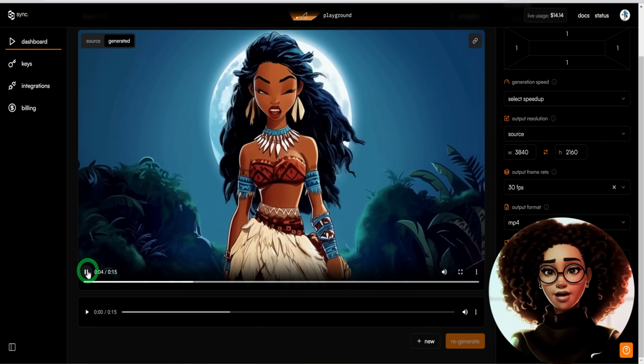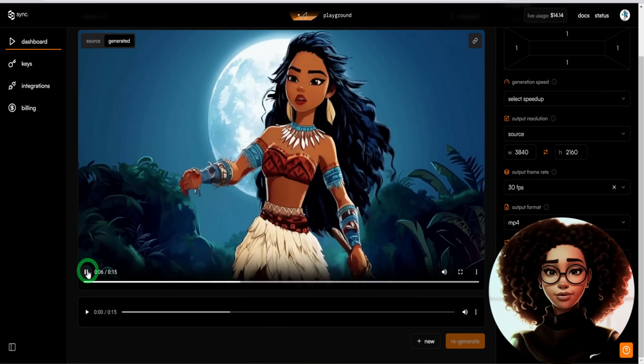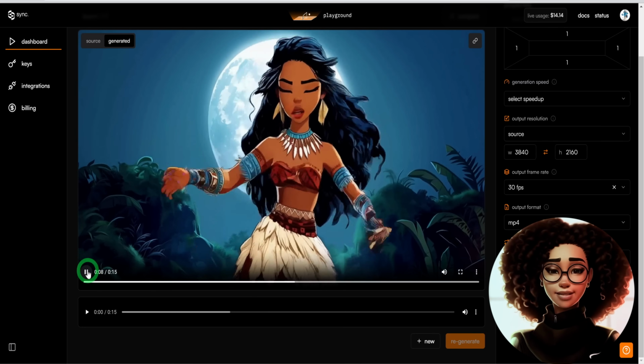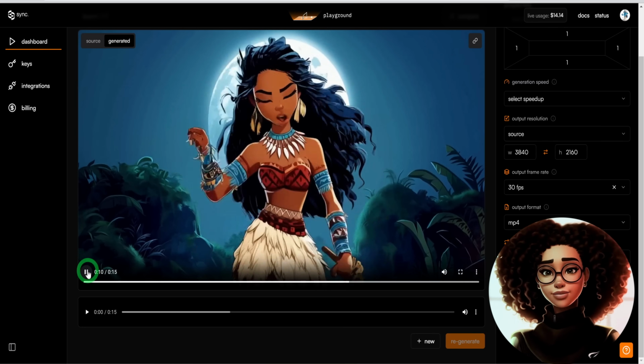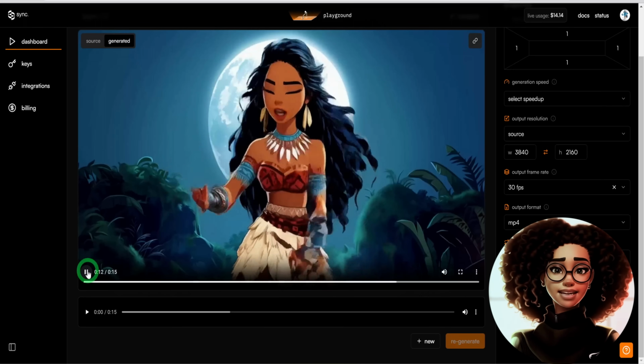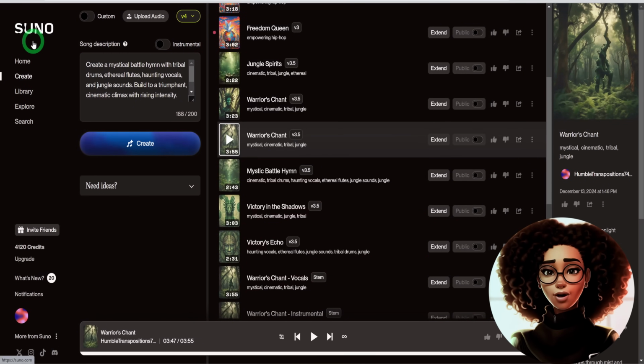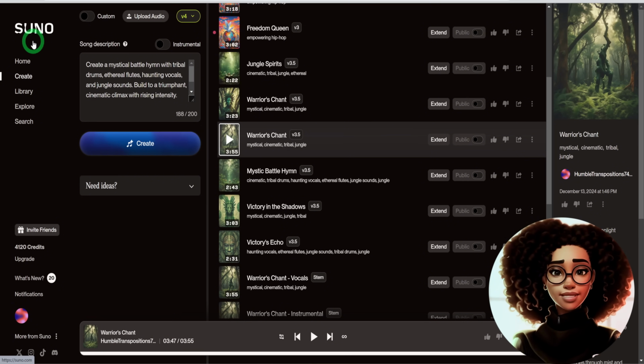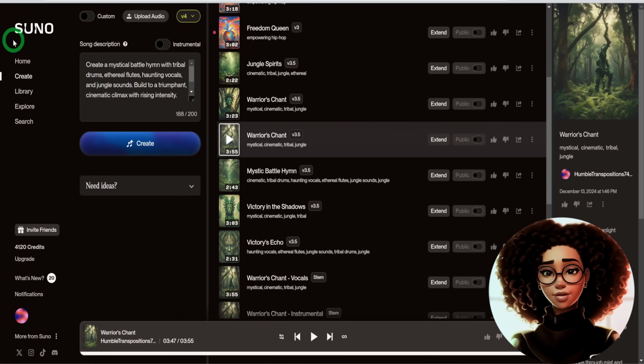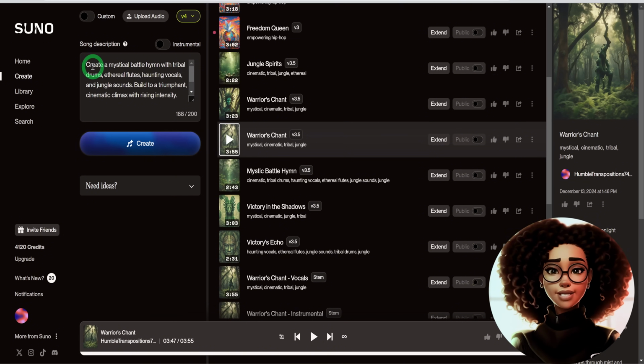Now I will be showing how I generated the music playing in the background and also the one the character was singing. The AI tool I used excites me. It is called Suno. I have covered it before, but a lot has been added since the last time I used the tool. But before I generated the music, I asked ChatGPT to help create a prompt that matches the